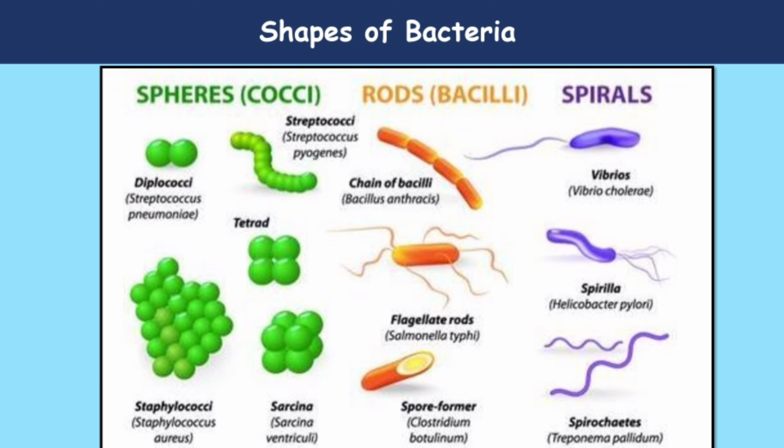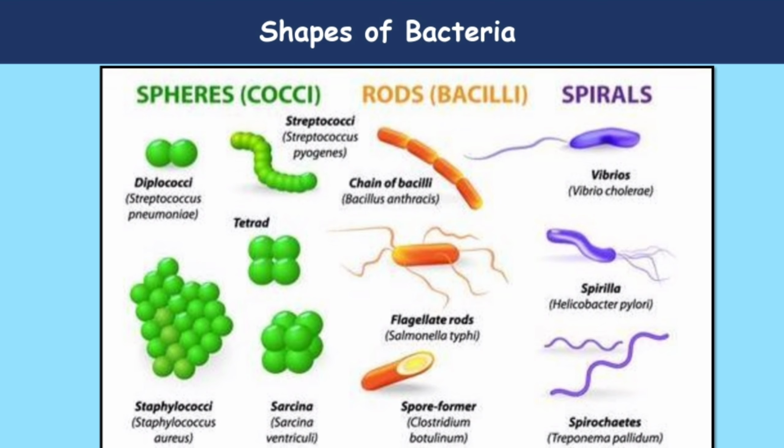Imagine. According to their shapes, bacteria have different types. The spherical, circular one is called coccus. The ones in rod shape are called bacilli. You can see the chain of bacilli. And the one which is spiral, or comma-shaped, is called vibrio. So these are the shapes of bacteria which we studied.